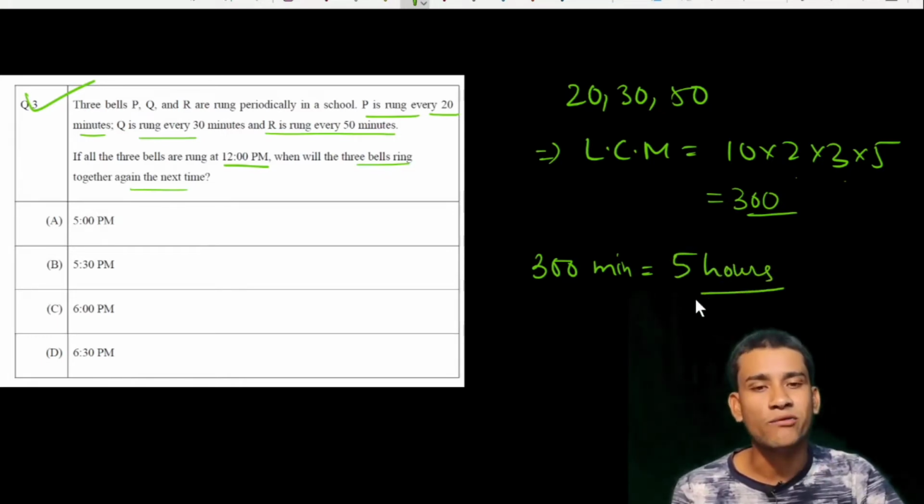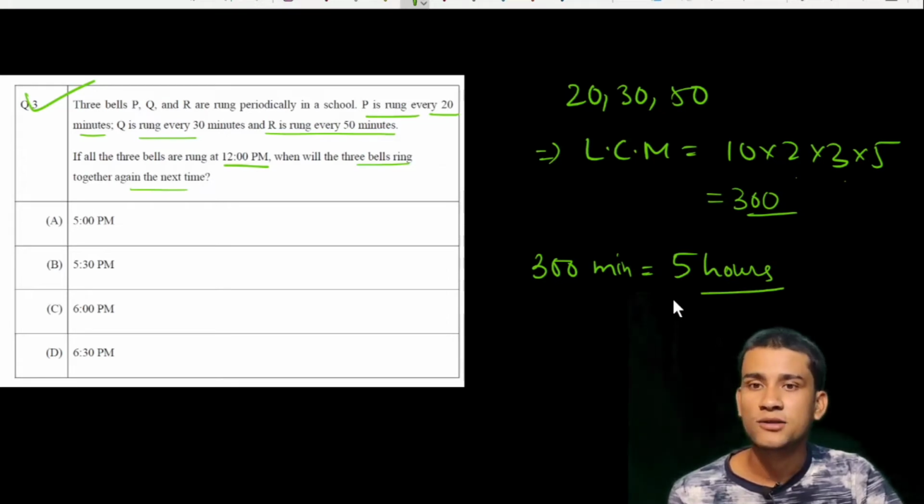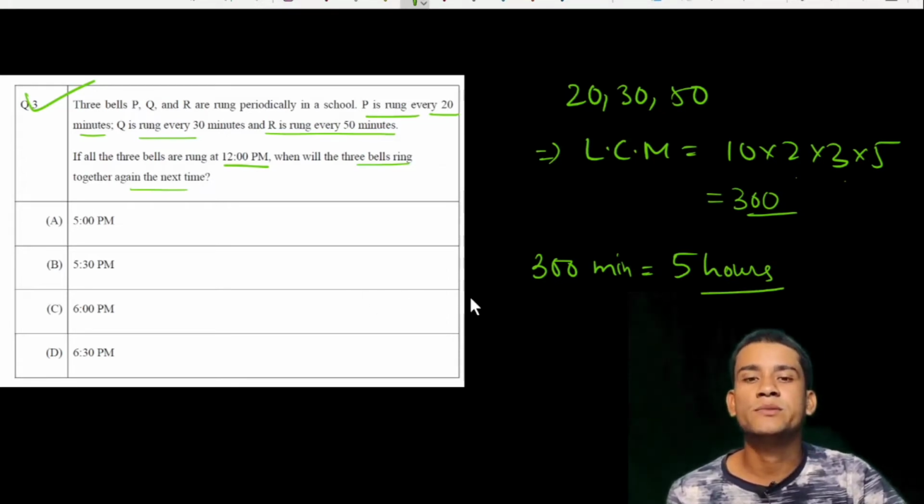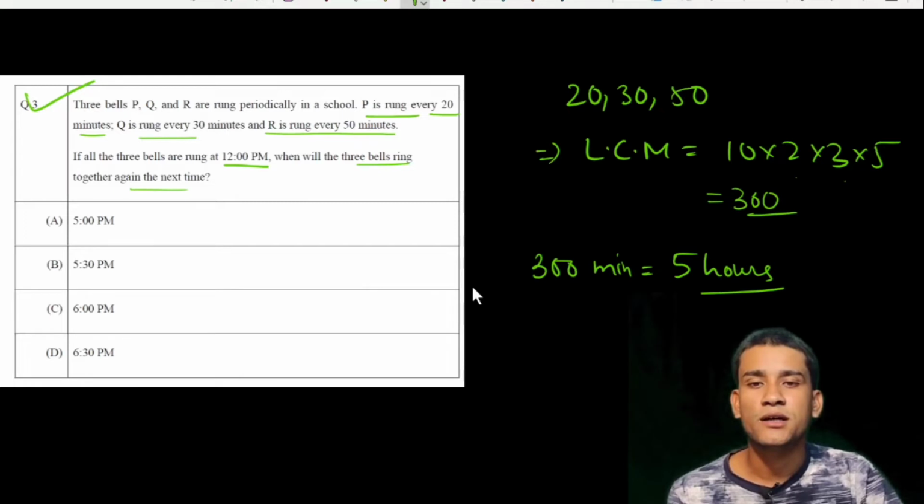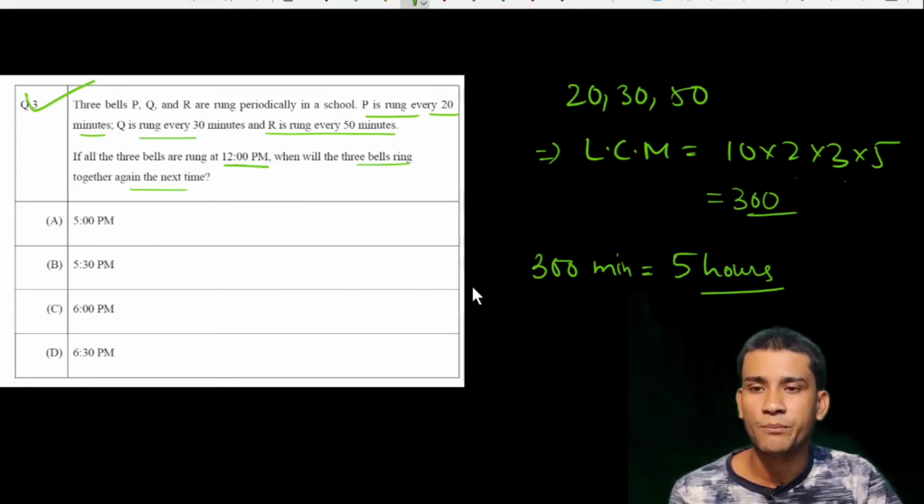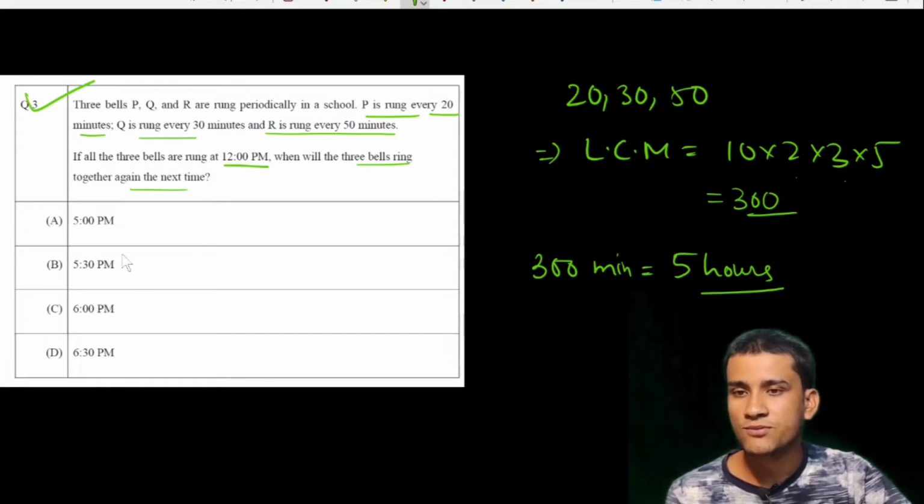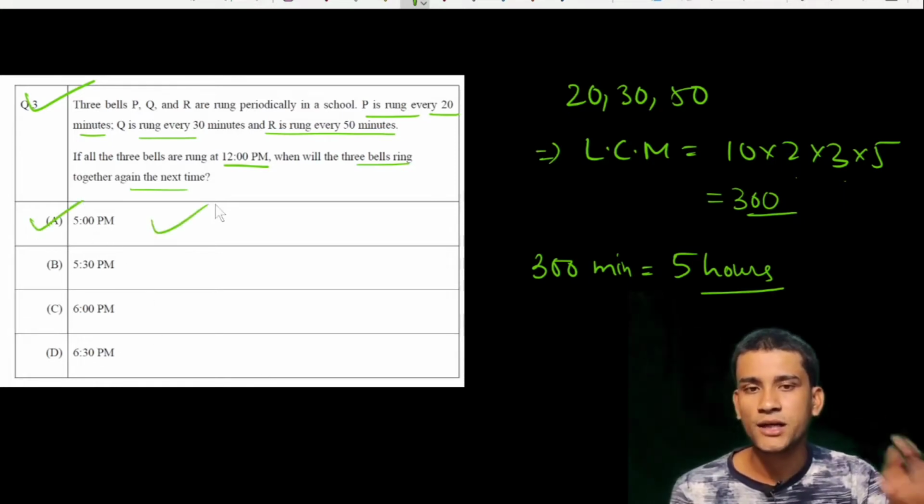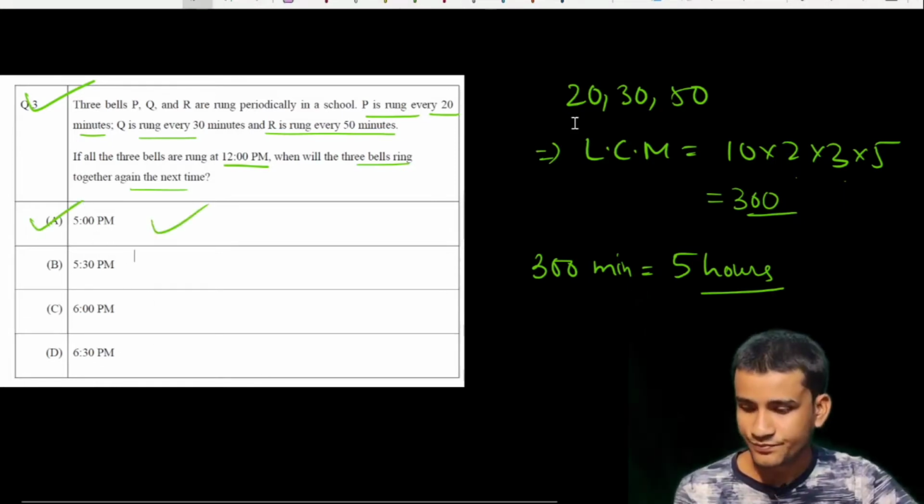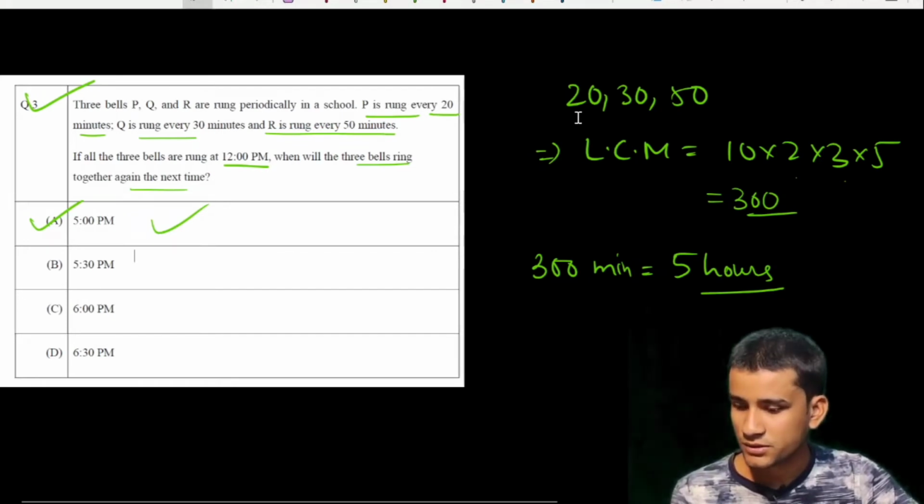Therefore after 5 hours the 3 bells ring together. After 5 hours means 12 pm, 1 pm, 2 pm, 3 pm, 4 pm and 5 pm. So the answer is 5 pm here, option A, after 5 hours.